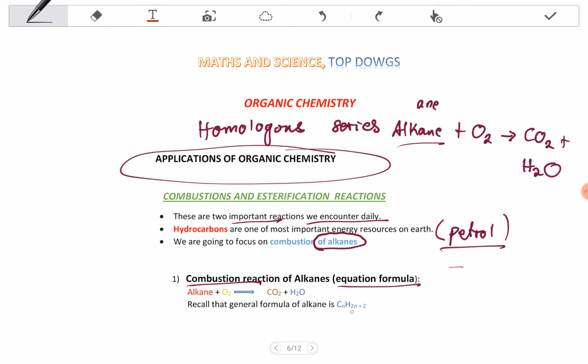Recall that the general formula of alkane is CnH2n+2. So if I have 2 carbons, how many hydrogens will I have? You put 2 here, it's going to be 6. So this is going to be the general formula. To balance this equation, there are some steps that we must follow. So let's take a look at those steps.